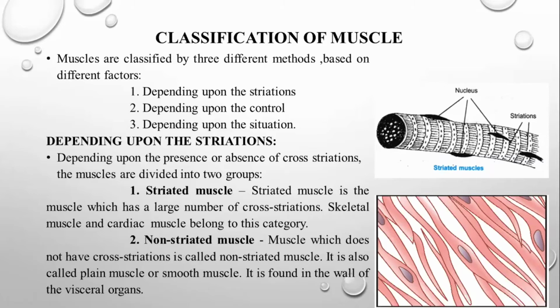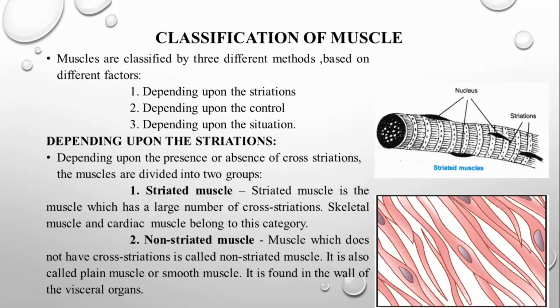Depending upon the striation, it is again subdivided into two groups: striated muscle and non-striated muscle. Obviously all skeletal muscles are going to be striated muscle, all voluntary muscles are going to be striated muscle, and all smooth muscle and cardiac muscles are going to be non-striated muscle.